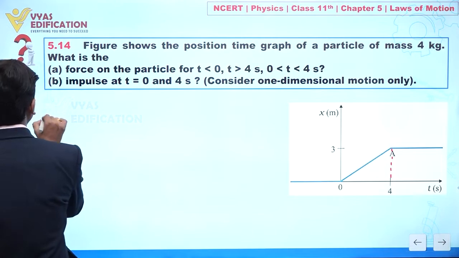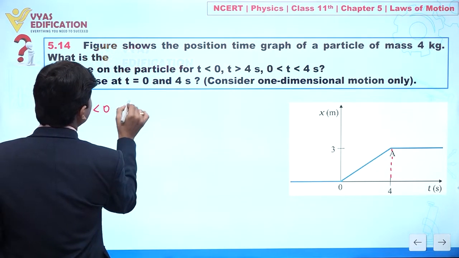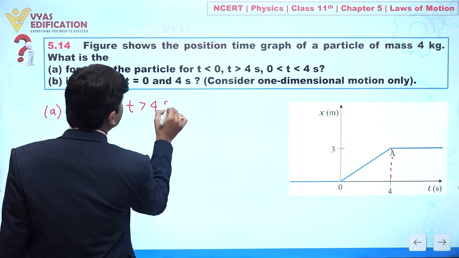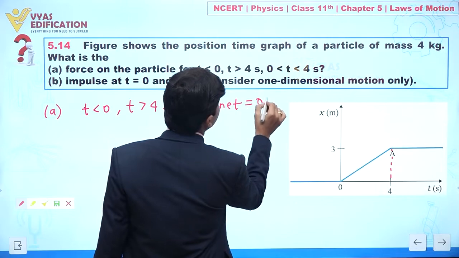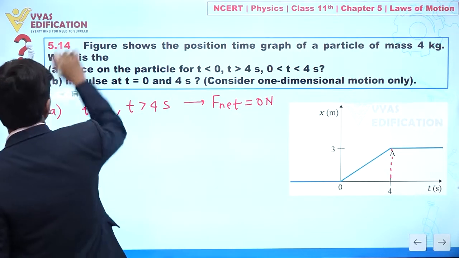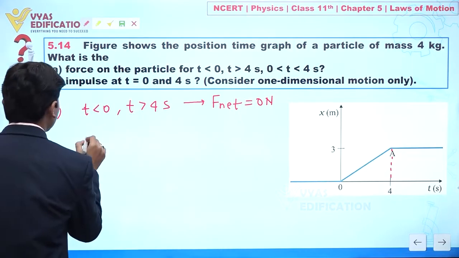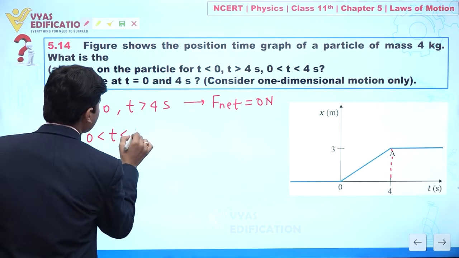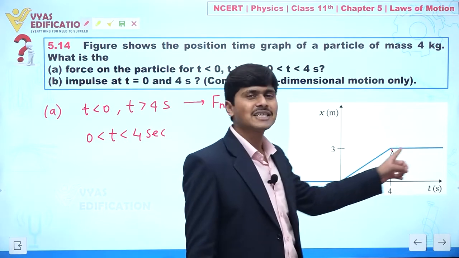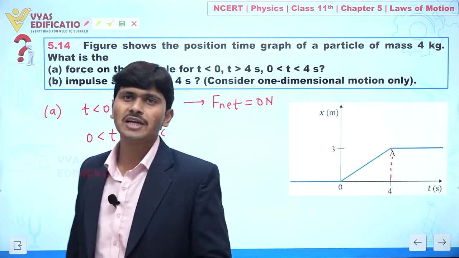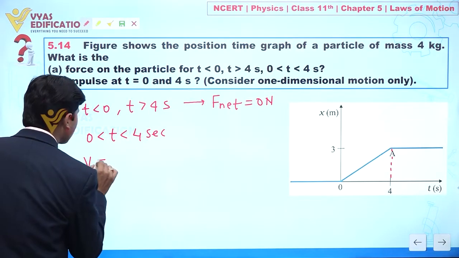It means for part A, t less than 0 and t greater than 4 second, I can directly say the net force acting on the particle is equal to 0 Newton. Clear to you? Now what about from 0 to 4 second? If I talk about time 0 to 4 second, listen carefully. Position is changing linearly with time. It means we have a uniform motion, and you can easily calculate velocity.